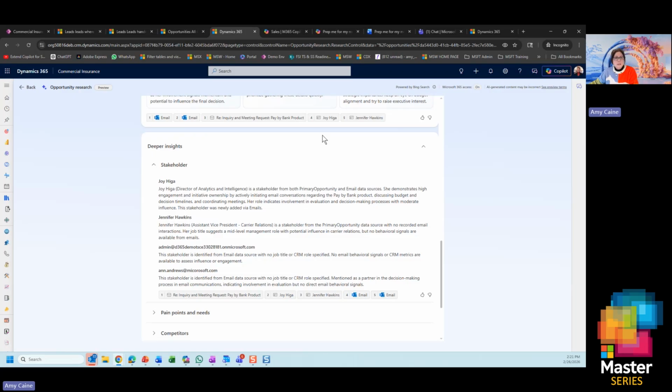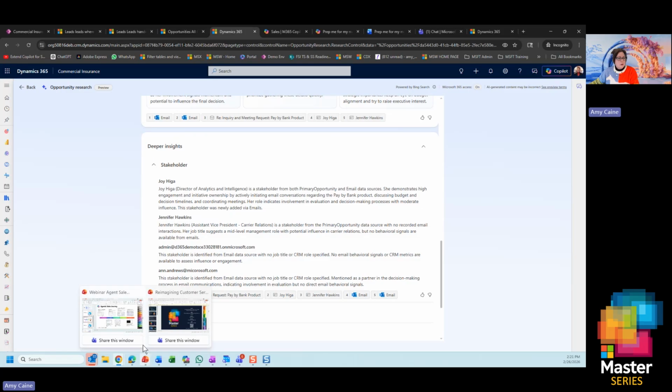So if there are knowledge sources inside your company, with products or previous contracts or your website, you can go ahead with Copilot Studio and extend these agents to really hone in on the research and what you want it to do for your customers. Our opportunity agent is autonomous as well. So if you want some of these emails and some of these things to happen autonomously without a human in the loop, you can turn that off, but it is a choice to turn that on or off.